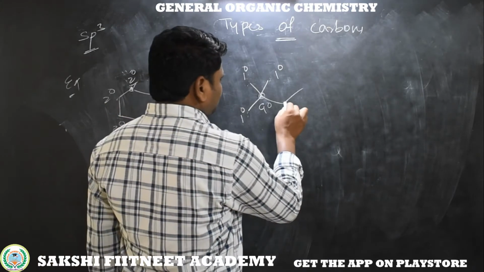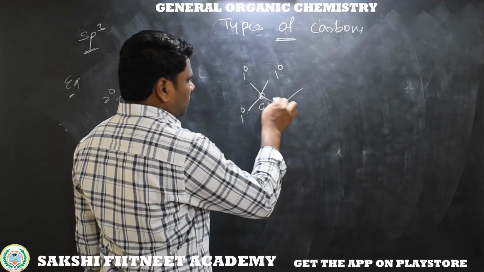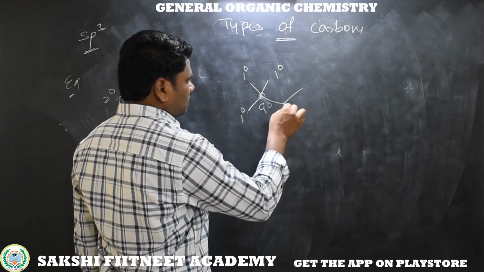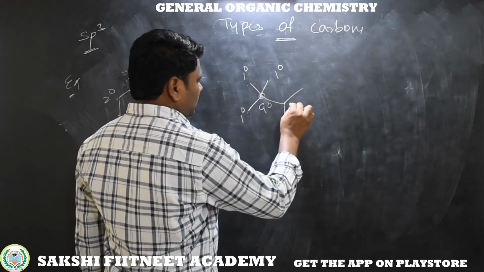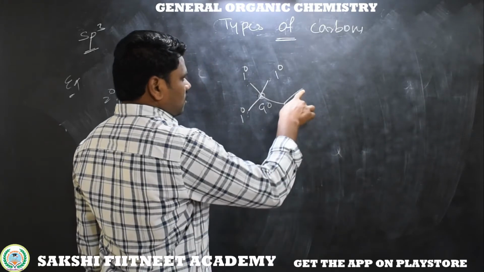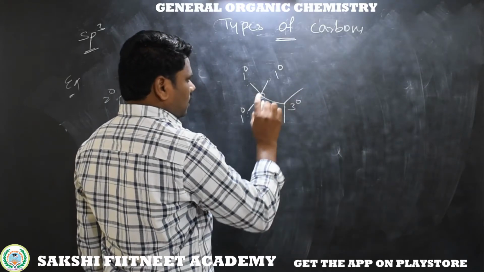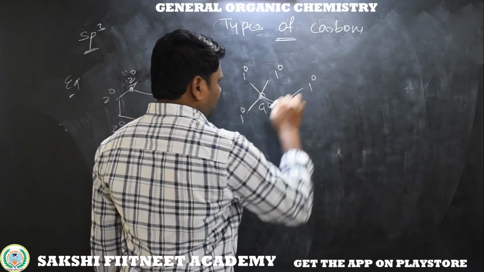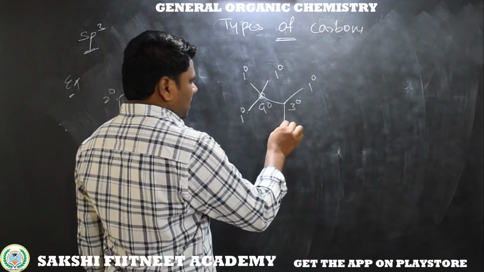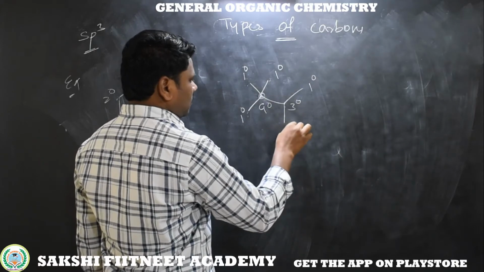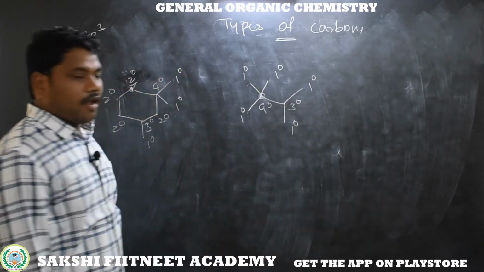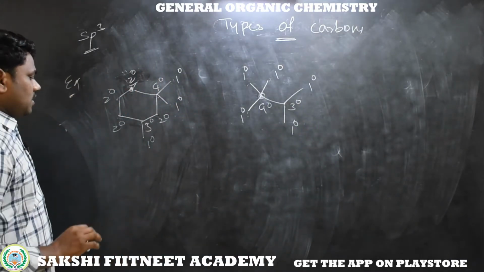Now here, this carbon is bonded to 1, 2, 3 carbons and 1 hydrogen. That means 3 alkyl groups, 1 hydrogen. This is a tertiary carbon. Now this carbon has 3 hydrogens and 1 alkyl group. It has become a primary carbon. And this carbon has a carbon, that means an alkyl group, organic group, and 3 hydrogens. This also becomes a primary carbon. So we can represent it easily.